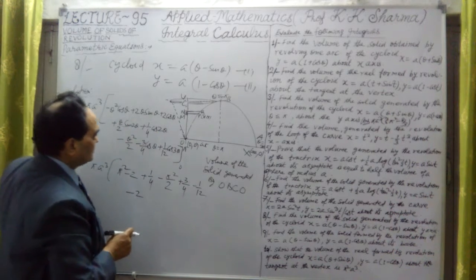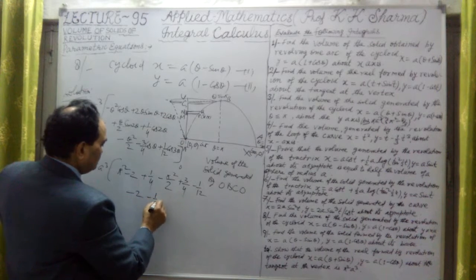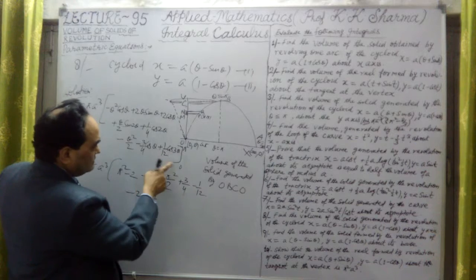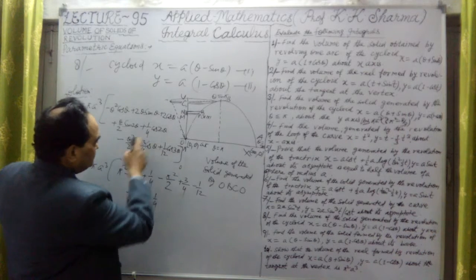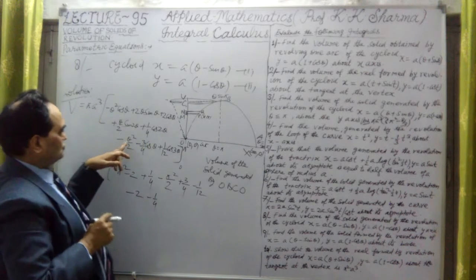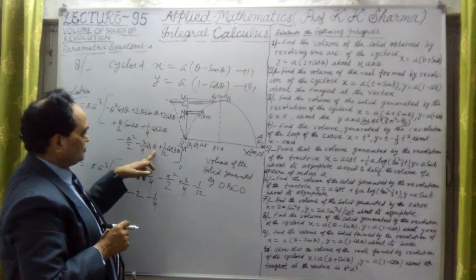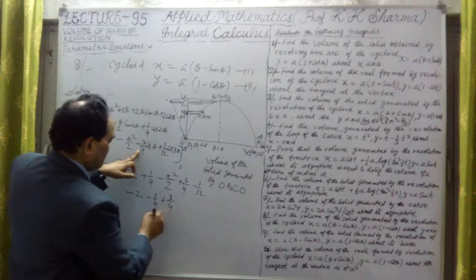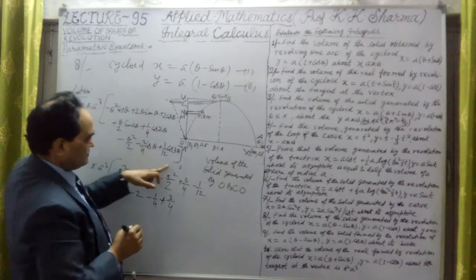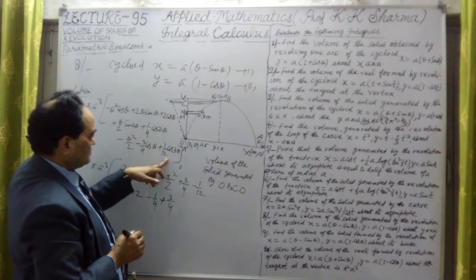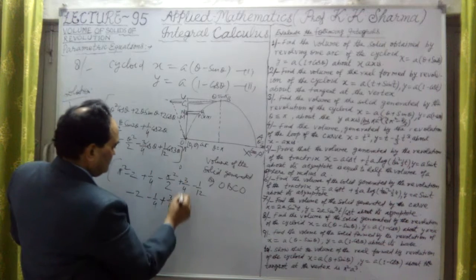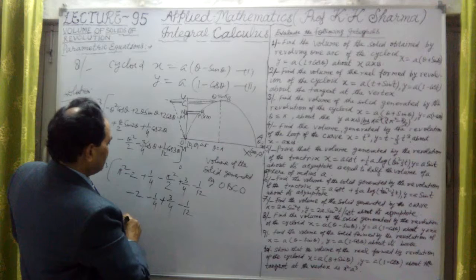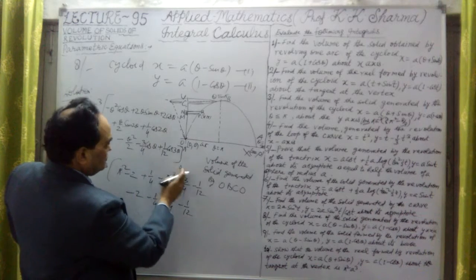Cos 0 is 1, so this is minus 1/4, with a negative sign because we are substituting the lower limit. Again theta square upon 2 is 0. Cos 0 is 1, so this is plus 3 by 4, with minus sign for the lower limit. Now cos 0 gives minus 1/12. This is the total value for the 0 to pi limits.